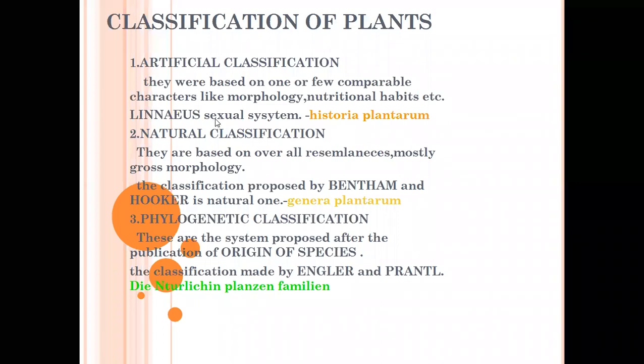Linnaeus explained the sexual system of classification, which is described in the book Historia Plantarum.